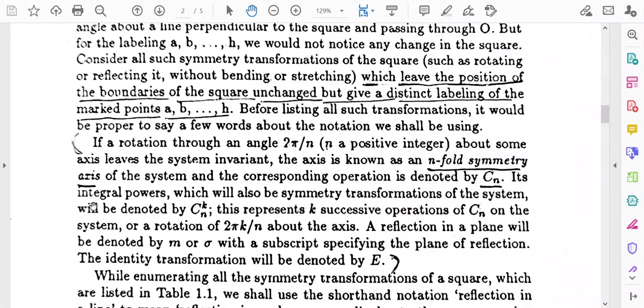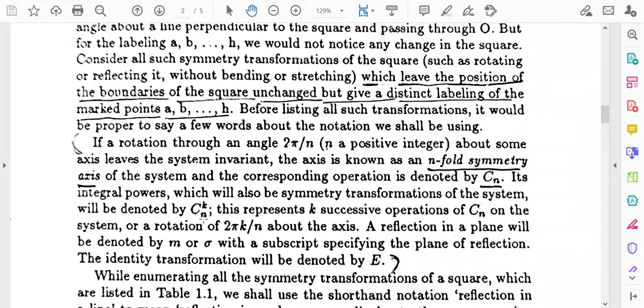Its integral powers, which will also be symmetry transformations of the system, will be denoted by Cn to the power k. For example, if we denote the rotation by pi by 2 by C4, then its integral powers will be denoted by C4 to the power something.